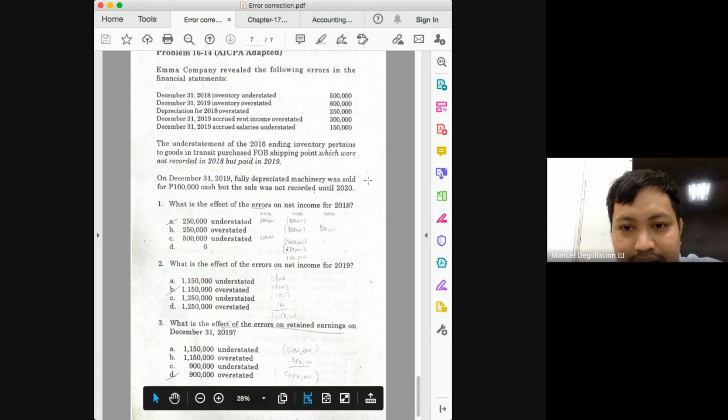What was the effect in number 1? Understated by 250 for 2018, and then for 2019, overstated by 1,150,000. So the net misstatement here that would be closed to your retained earnings would be 1,150 minus 250 is 900. And which one was greater? The overstatement. So you will have 900,000 overstatement.